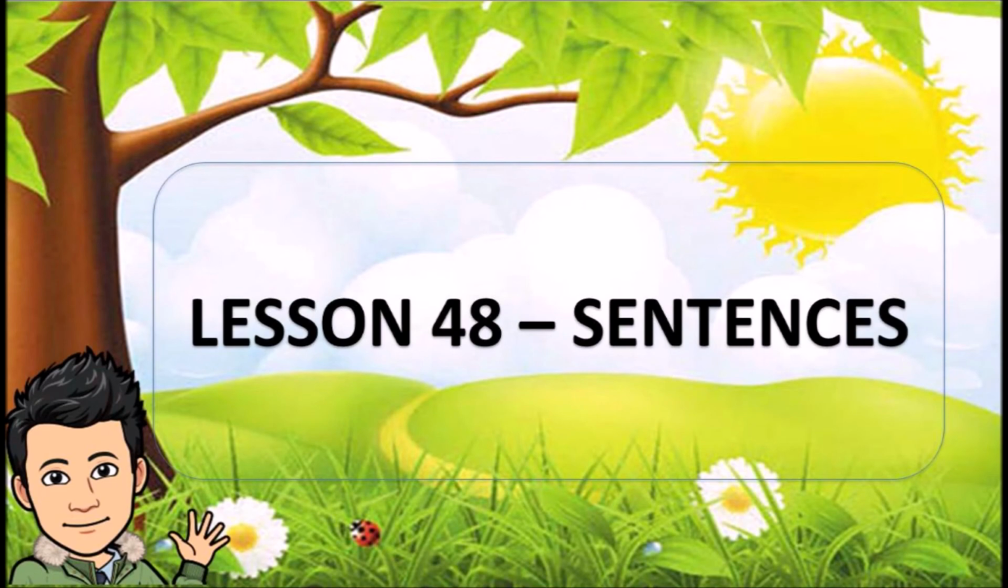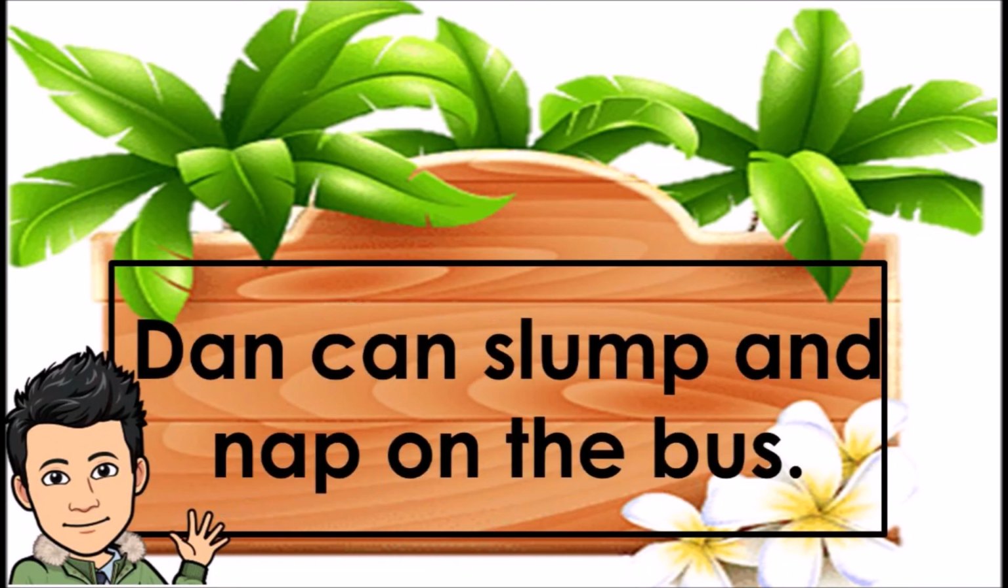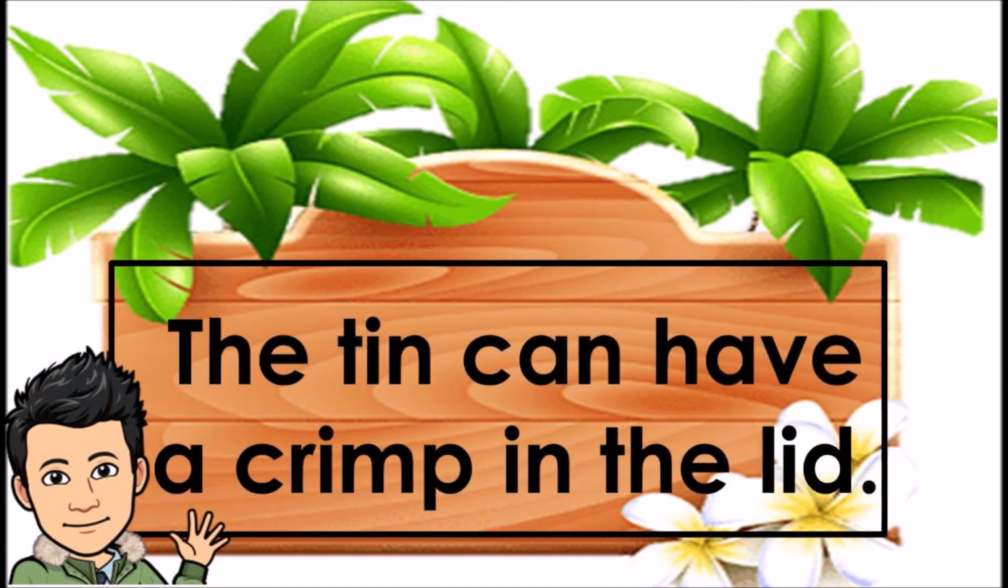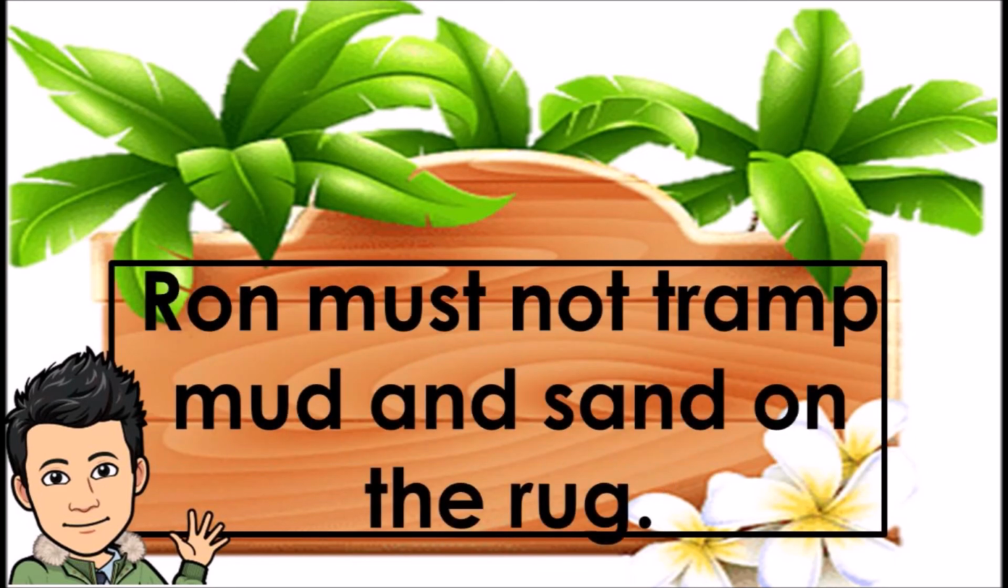Lesson 48, sentences. Kent had a big plump plum. Dan can slump and nap on the bus. A big blimp went west in the fog. The tin can have a crimp in the lid. A man cut an elm and it left a stump.